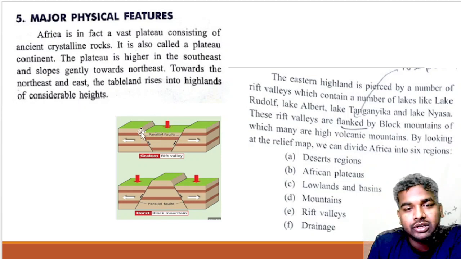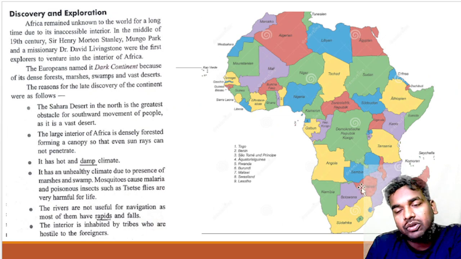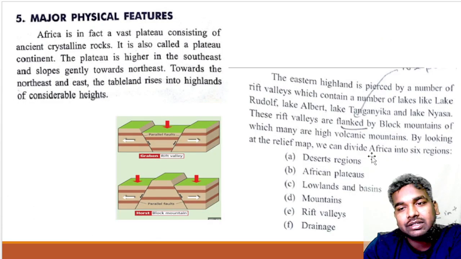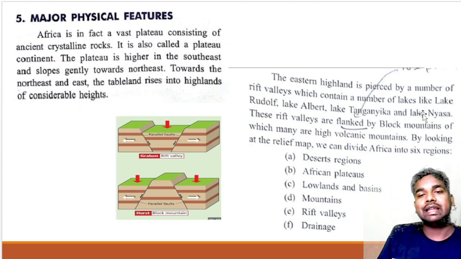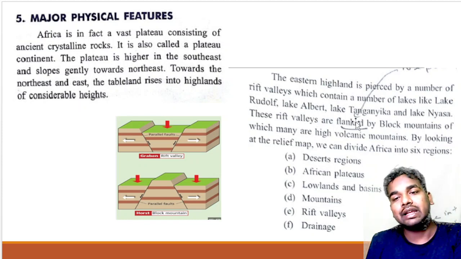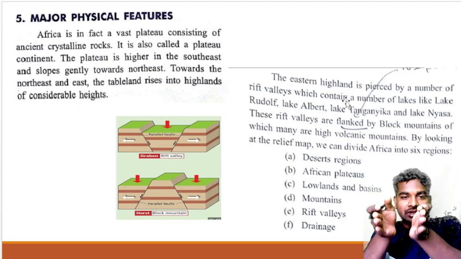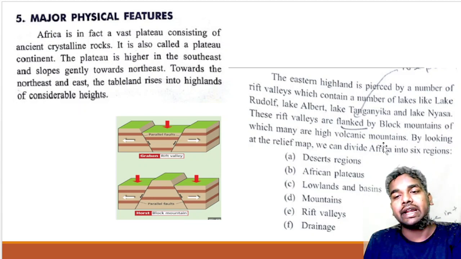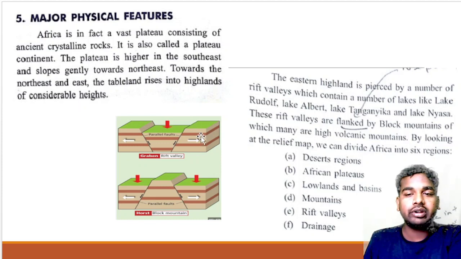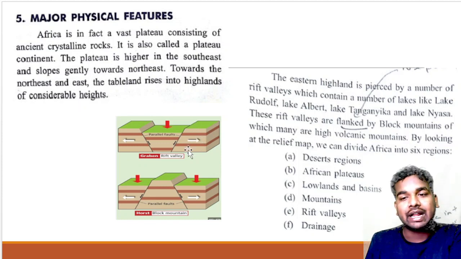Besides this, you will find the block mountains. So in the eastern highland you can find many rift valleys, which contain a large number of lakes like Lake Rudolph, Lake Albert, Lake Tanganyika, and Lake Naivasha. Besides these rift valleys you will find block mountains, many of which are high volcanic mountains.